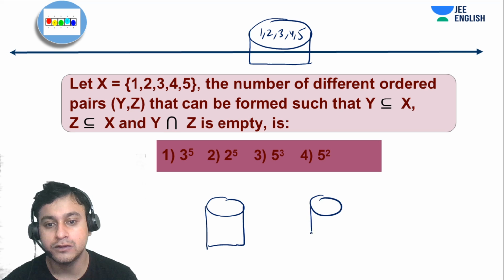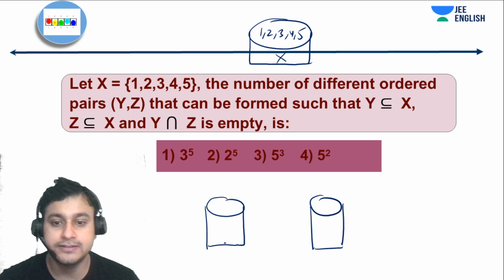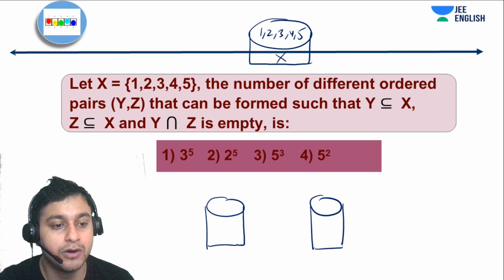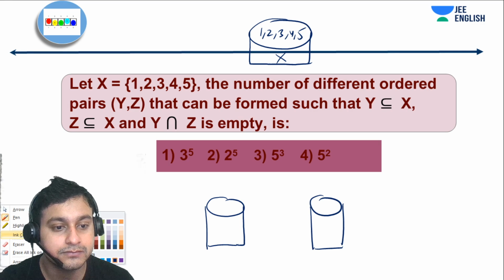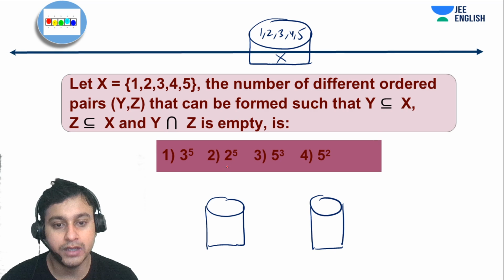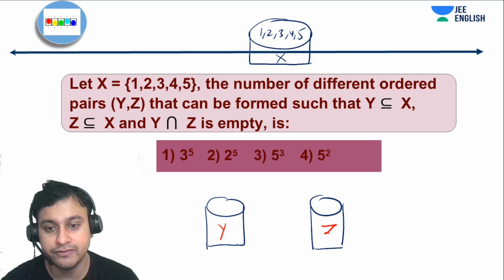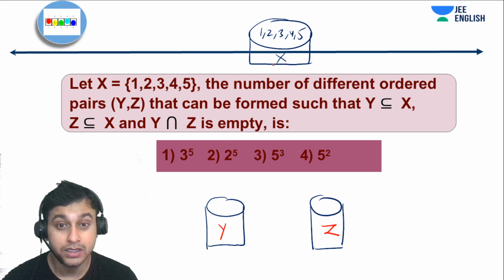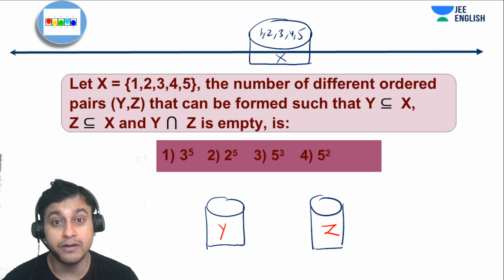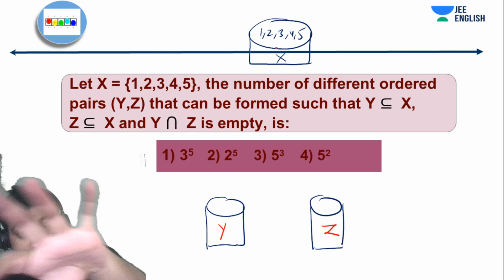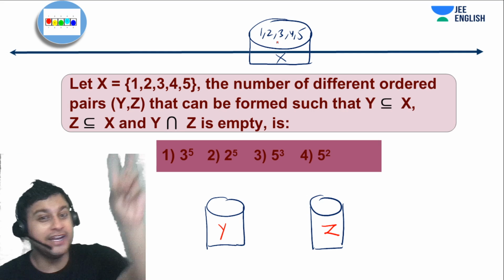This is the X box, and these are, let's suppose, the Y and Z boxes respectively. So guys, the objects in box X have to be put in 2 boxes.